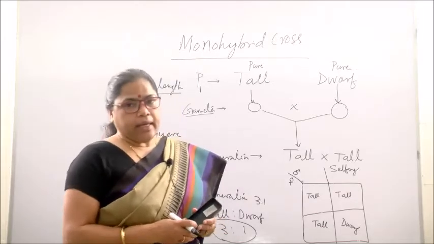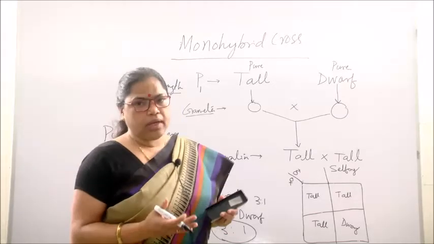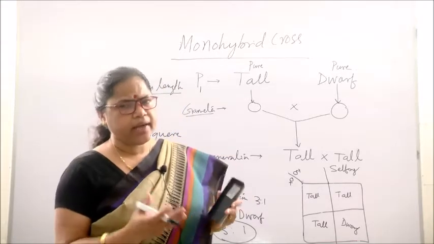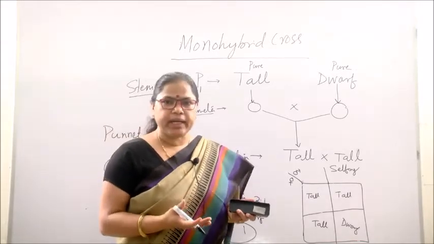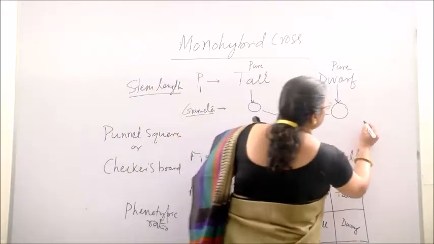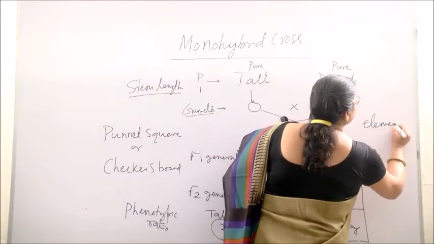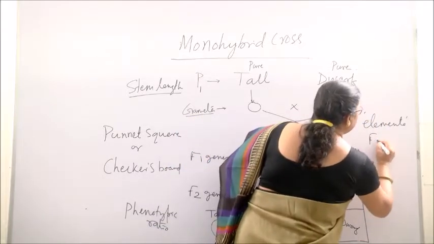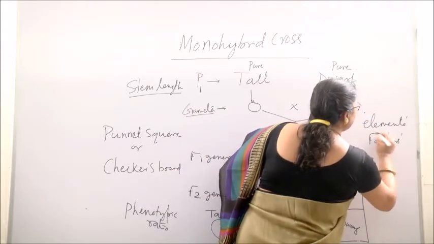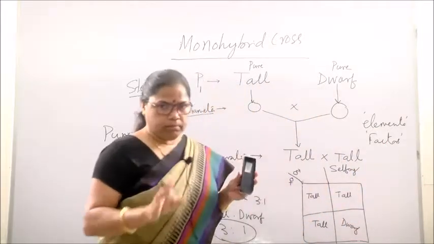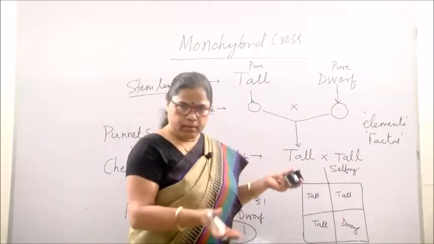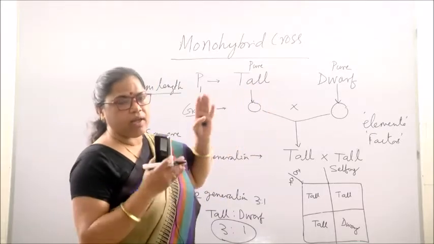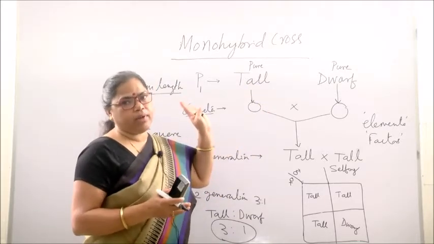Mendel assumed that the different characters are determined by certain factors. The exact word used by Mendel was element, and later Correns termed them factors. So inside the plant cells or any organism's cells, factors are there and they are responsible for a particular character.